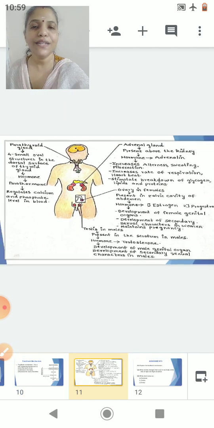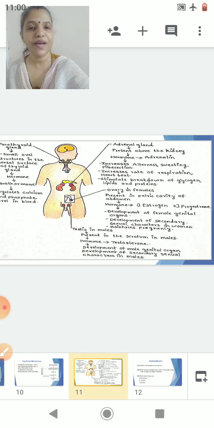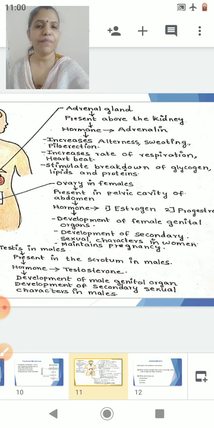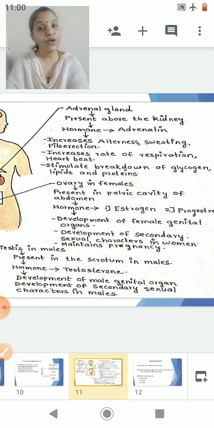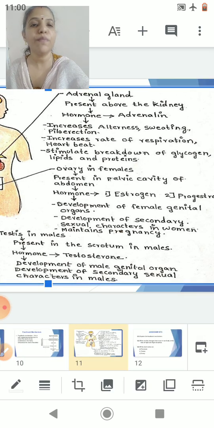In the next slide, students, it is a self-explanatory part, or you can say a summary of this entire session, today's session number 5. Okay, so the adrenal glands are present above the kidney. As we have studied, they secrete the hormone adrenaline. Heartbeat increases, rate of respiration increases, alertness increases, sweating happens. Piloerection is nothing but the hairs on your skin tending to stand erect. That is called piloerection. It stimulates the breakdown of glycogen, lipids and proteins.